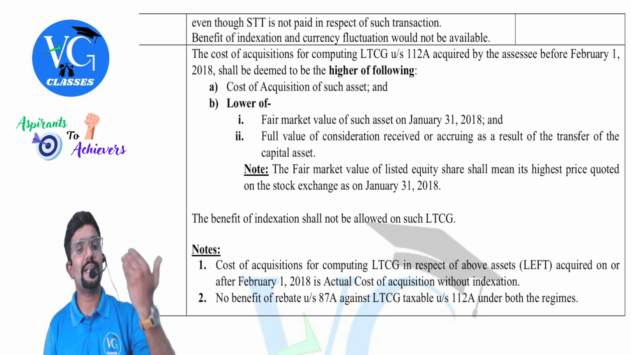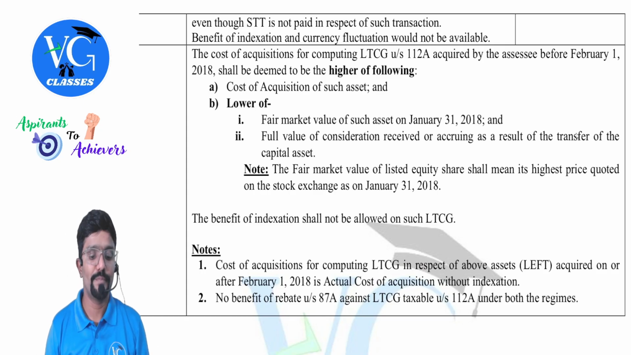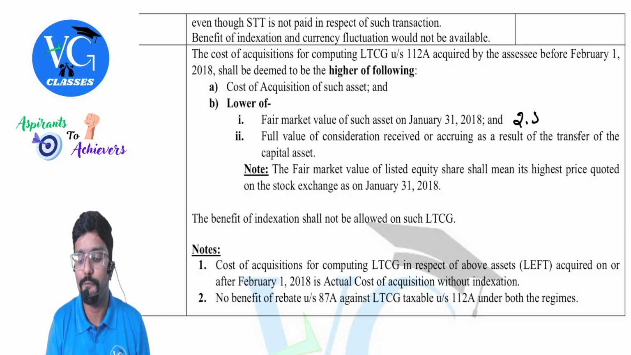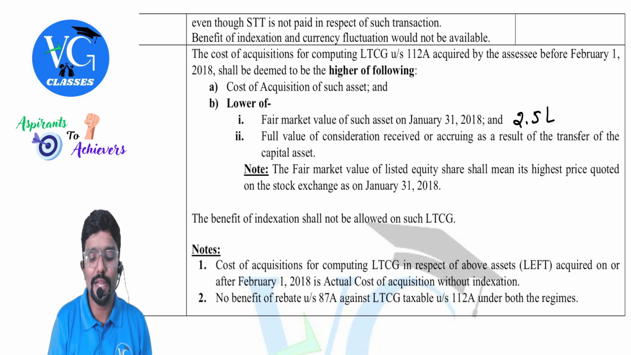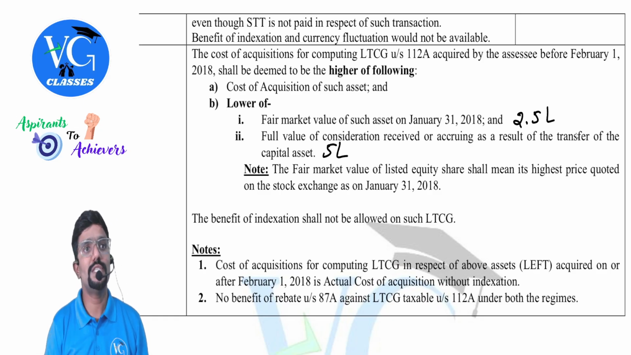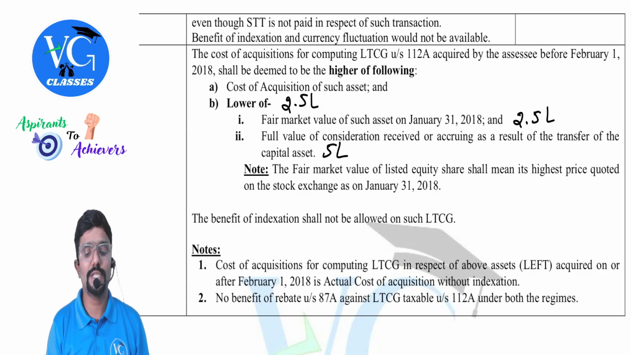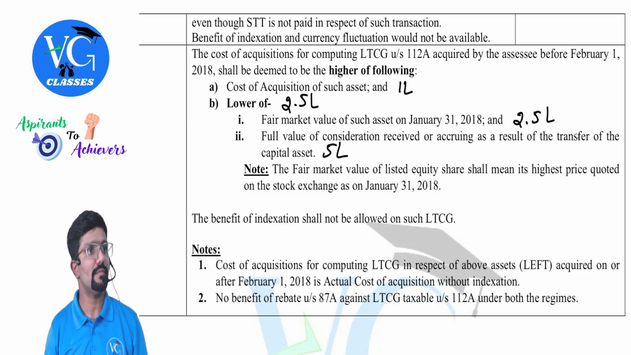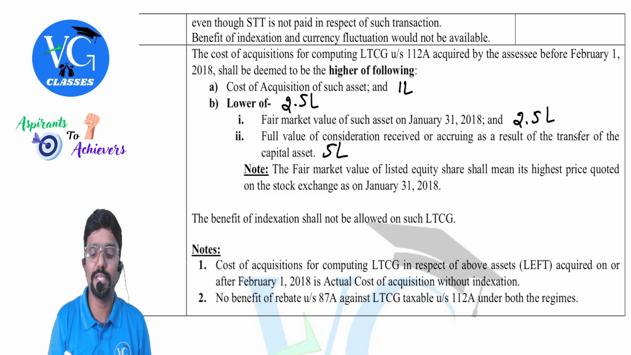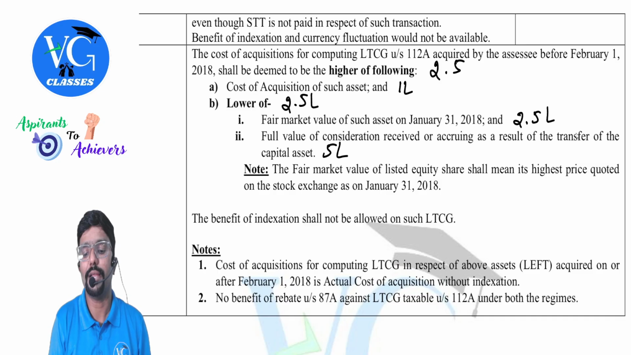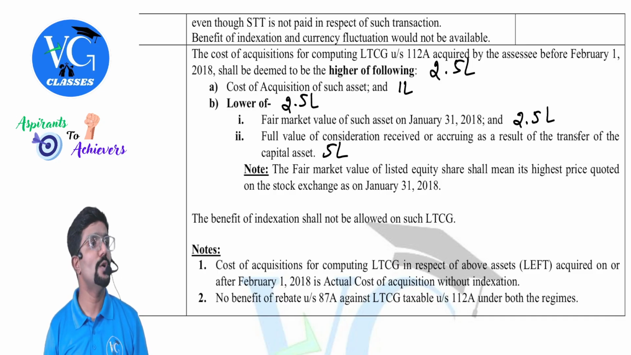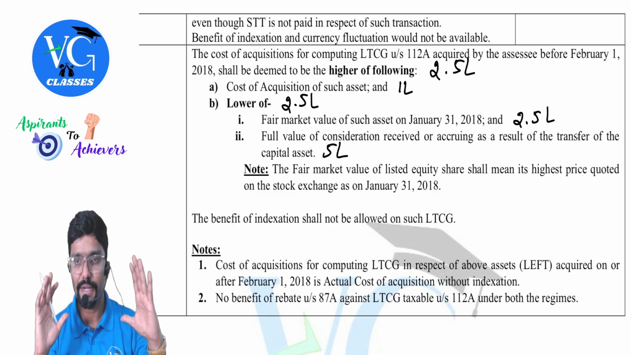Yes. Now let me try to convert this to my example. First, I will go with B. Lower of fair market value. How much was the fair market value, guys? 2.5 lakh. Actual sale value is how much? 5 lakh. Whichever is lower, 2.5 lakh. Then actual cost is how much? 1 lakh. Whichever is higher is allowed. How much is that? 2.5 lakh. So how much cost can I claim? 2.5. Hope you understood.